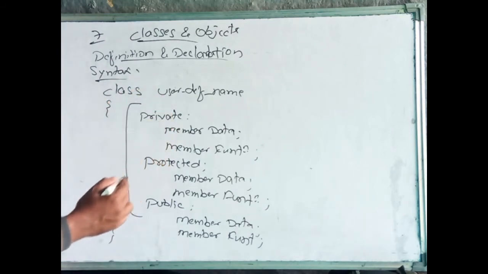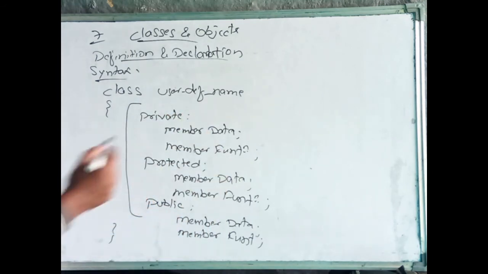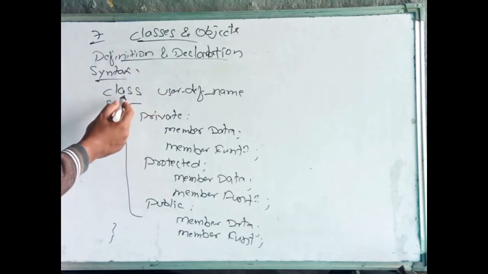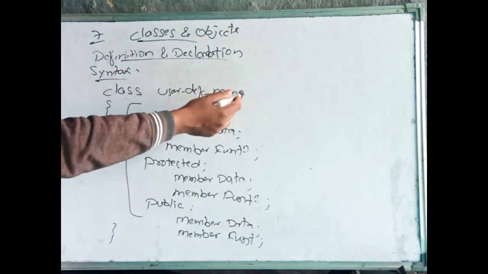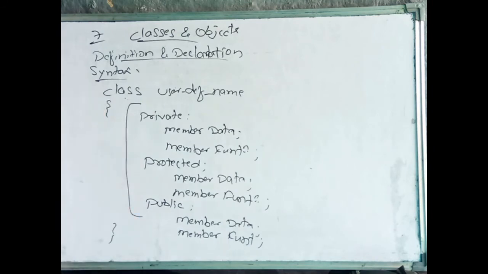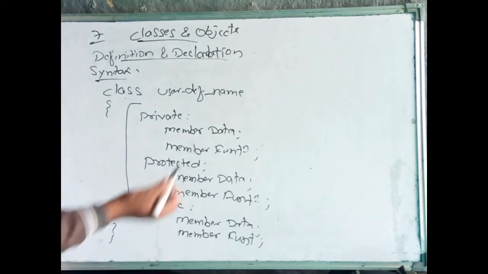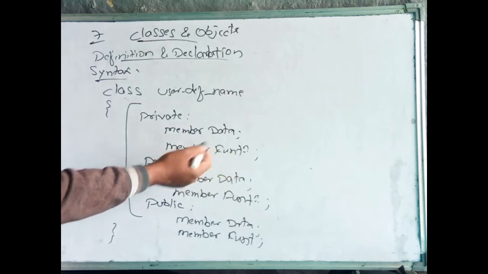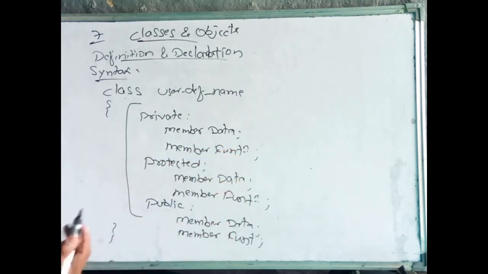The class contains members. These are the members of the class. Members means member data and member functions. Both come in the members. Just remember the class syntax. Class keyword is there, the user defined name is there, and the body of the class. The body of the class is written within the flower brackets. The body of the class contains members of the class. Members may be member data or member functions. Member data means variables. Member function means functions or methods.